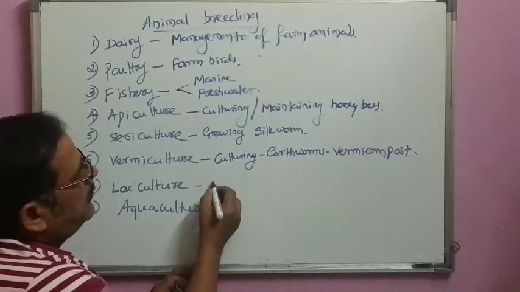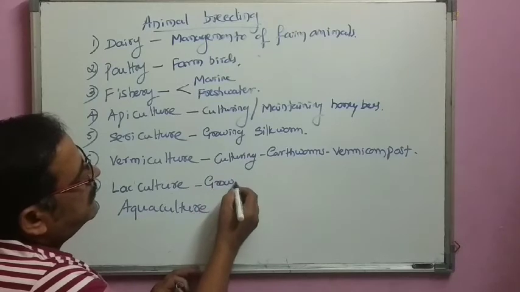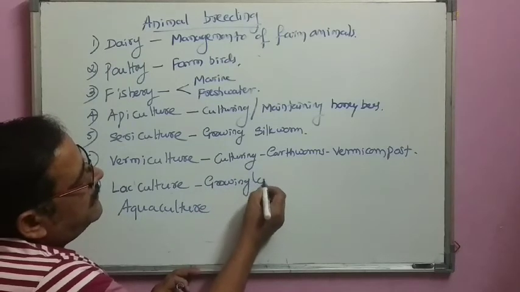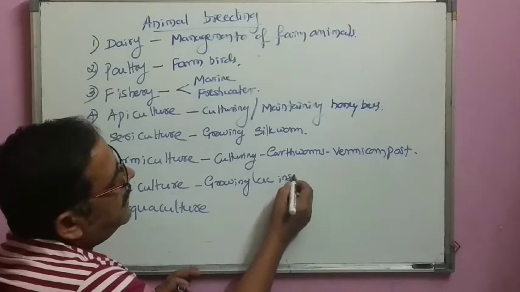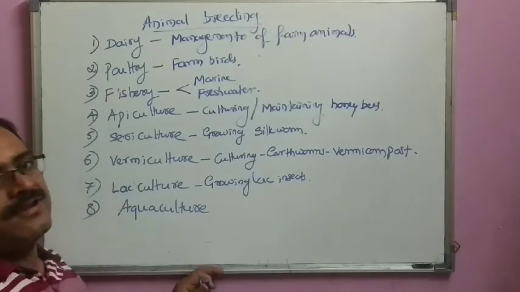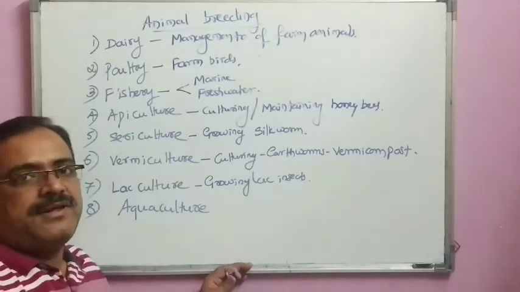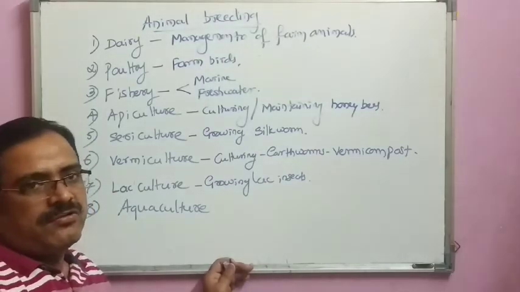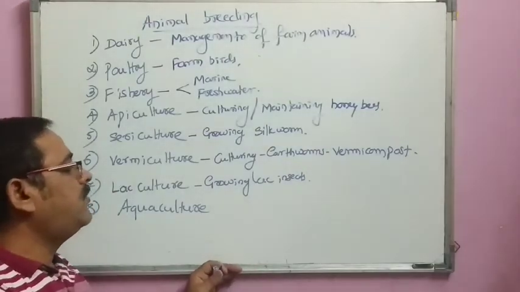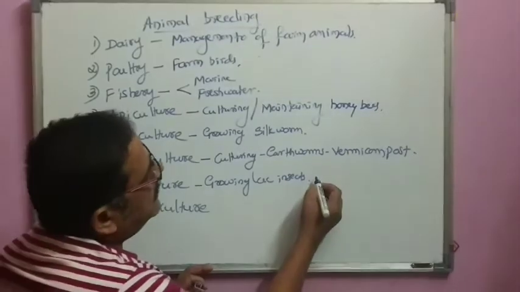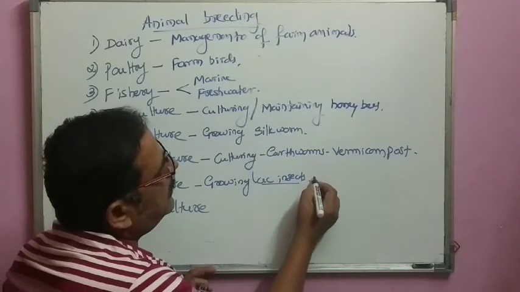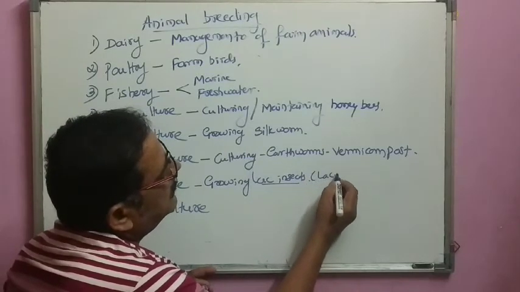Then growing lac insects, they secrete a glue-like substance which can be used in filling the hollow golden ornaments. So it is basically the lac insect. It is also known as the lassifer.